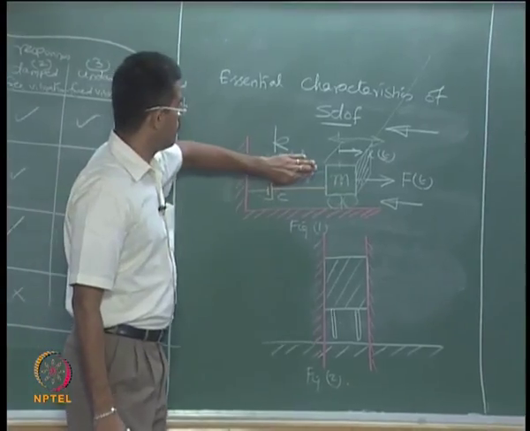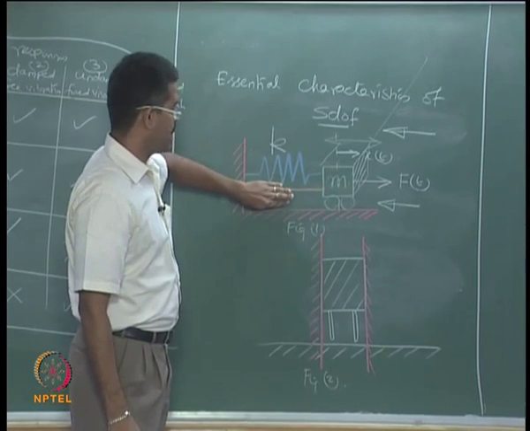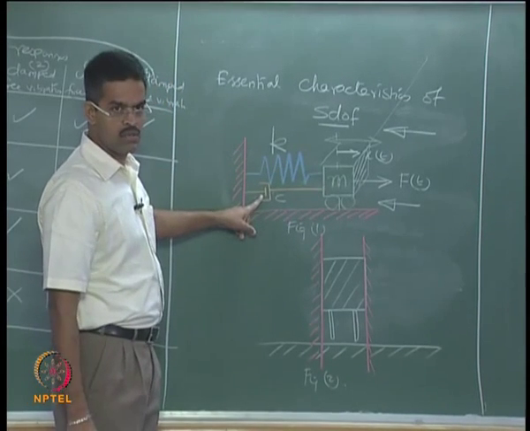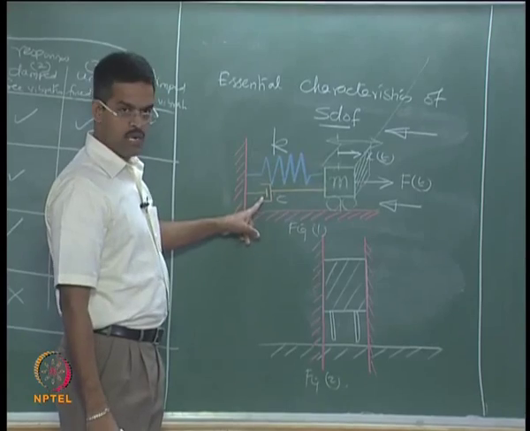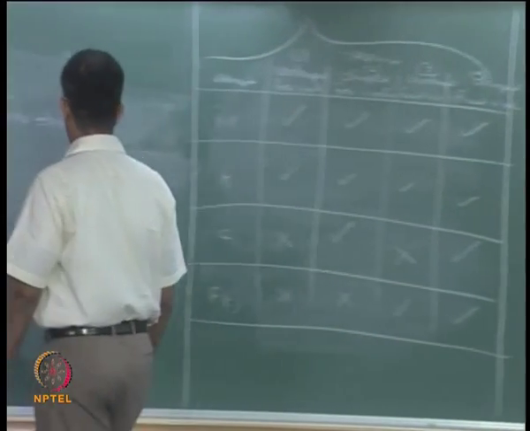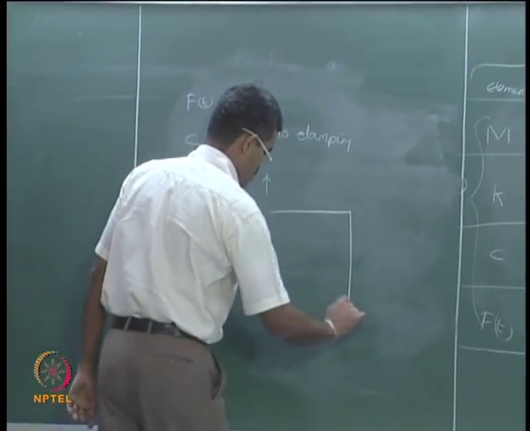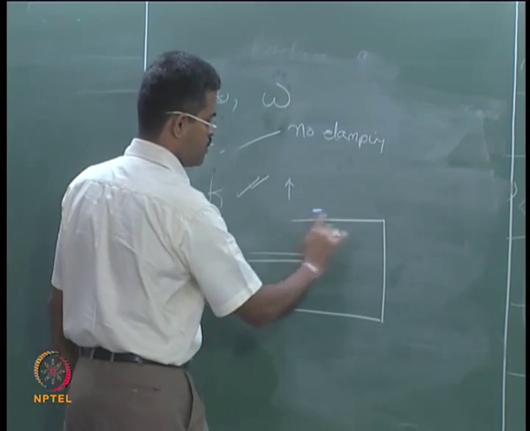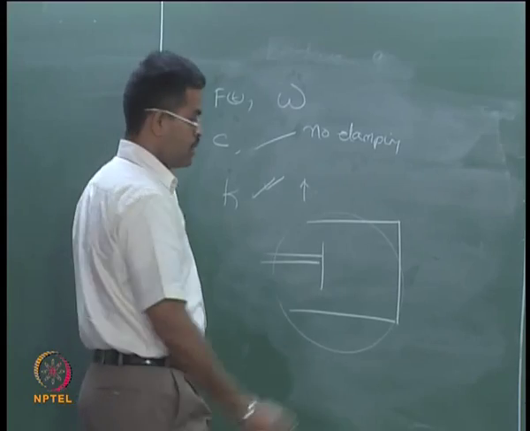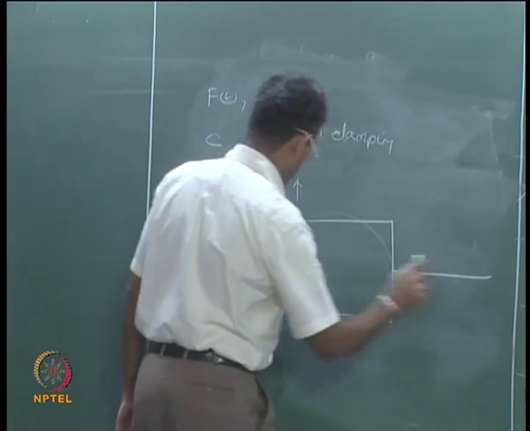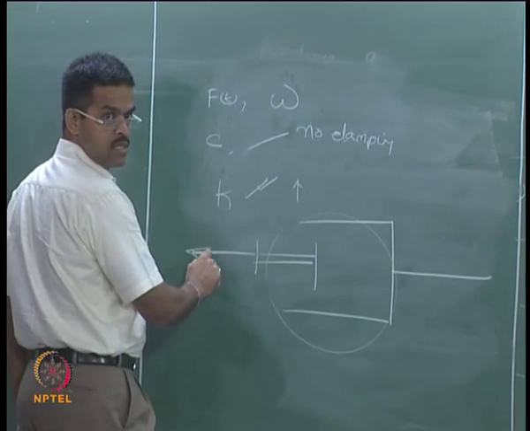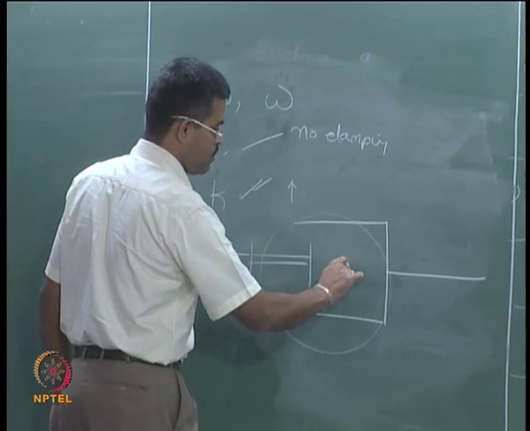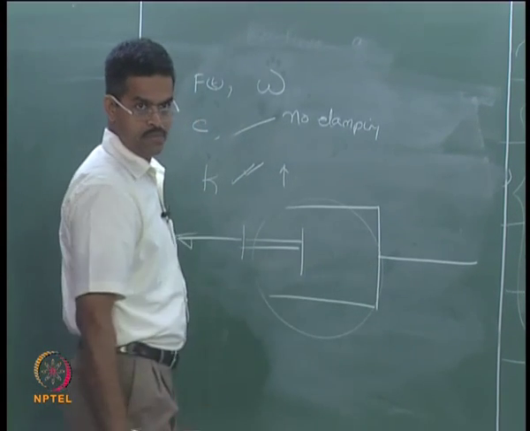If the restoring force is removed, I have a damper. You understand how this symbol works? It is very simple to understand. I have a cylinder, let us say a piston, and this is a fluid. When I connect this to a separate piece and this to a separate piece, the relative motion between these two will be controlled by the fluid inside.